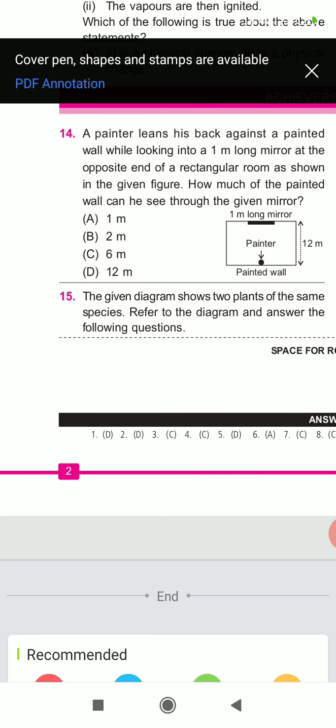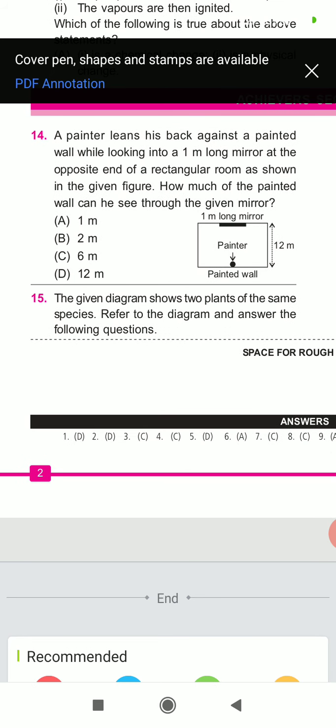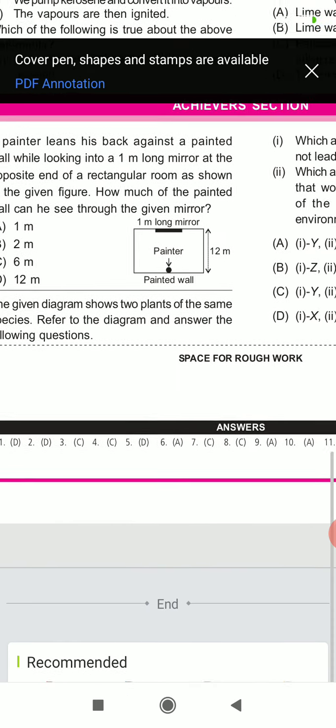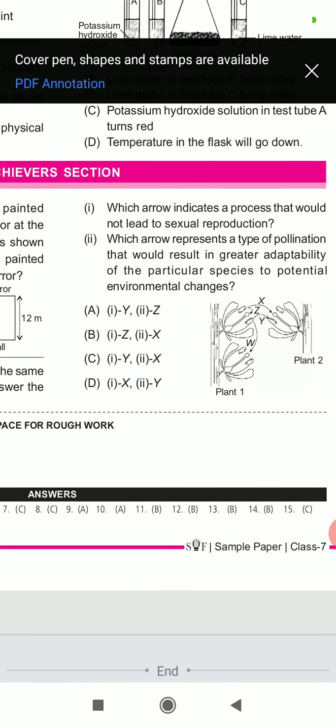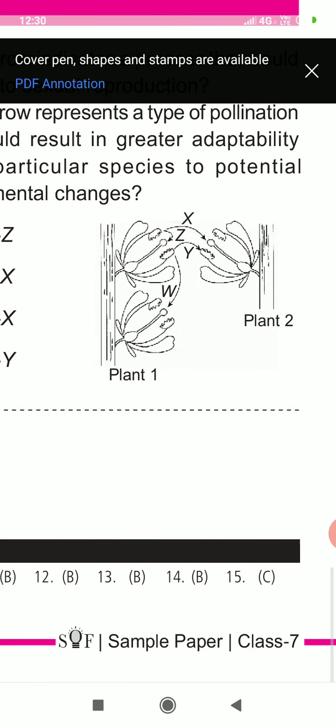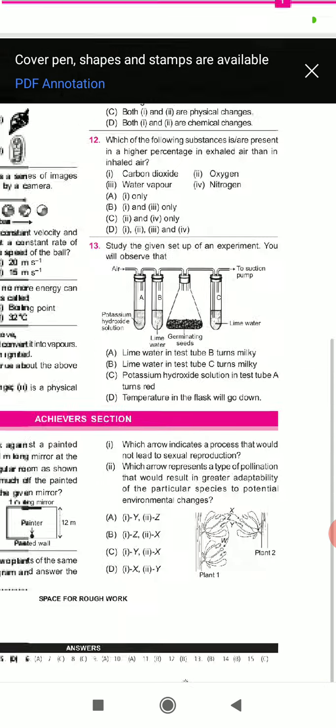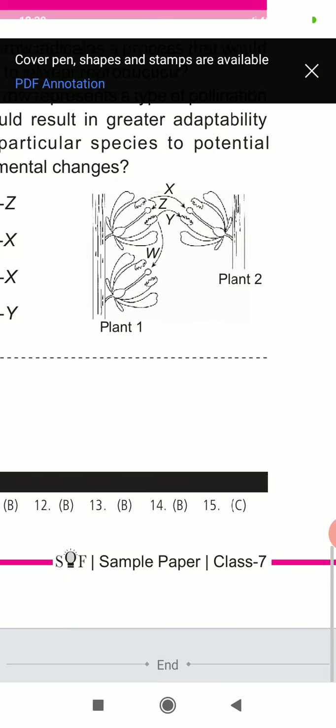The last one: the given diagram shows two plants of the same species. Refer to the diagram and answer the following questions. Which arrow indicates a process that would not lead to sexual reproduction? Which arrow represents a type of pollination that would demonstrate adaptability of the particular species to environmental changes? So pause the video and find this answer. This is the setup: X, Z, Y, X, Z, and W. The correct answer is C.